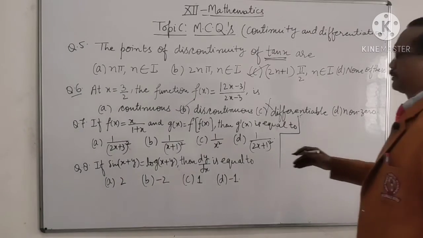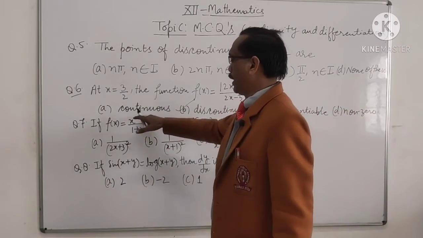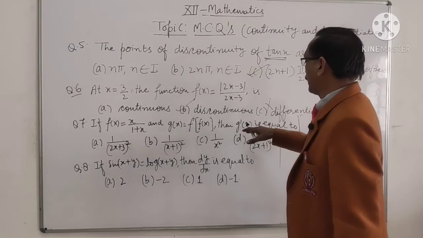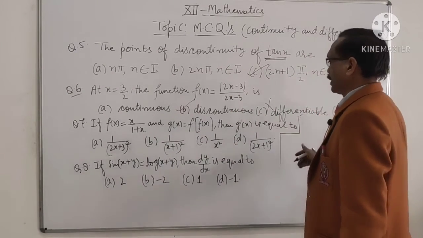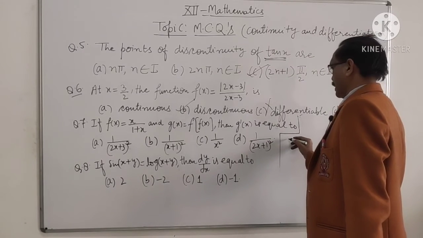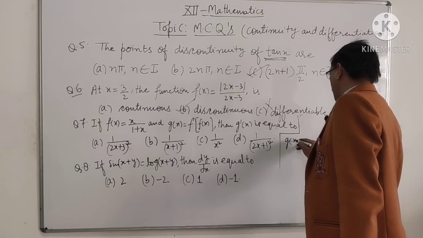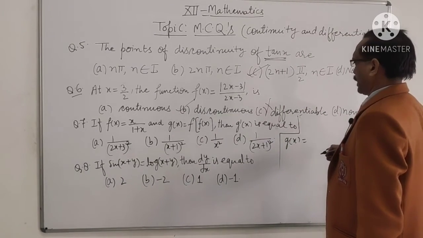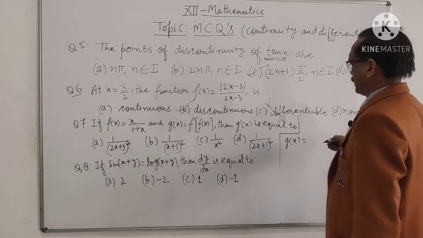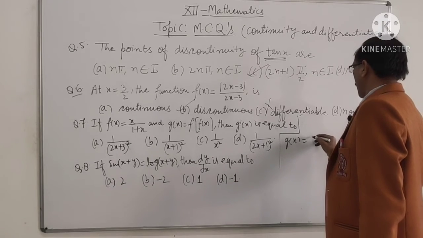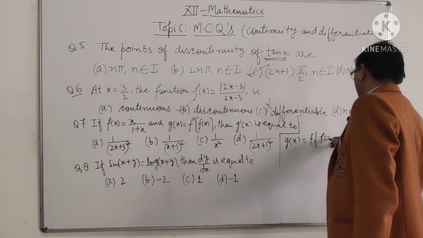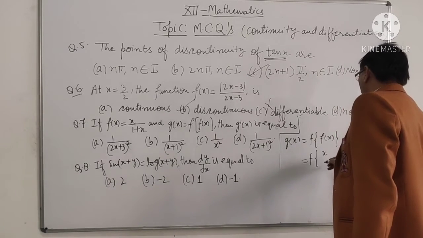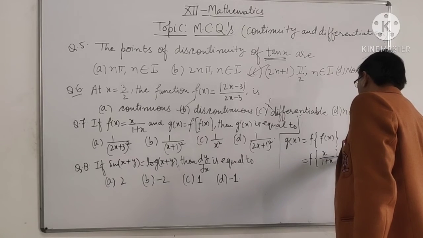Next, question number 7. If f(x) equal to x upon 1 plus x and g(x) is f of f(x), then find g dash x. So here g(x) equal to f of f(x). f(x) is x upon 1 plus x.